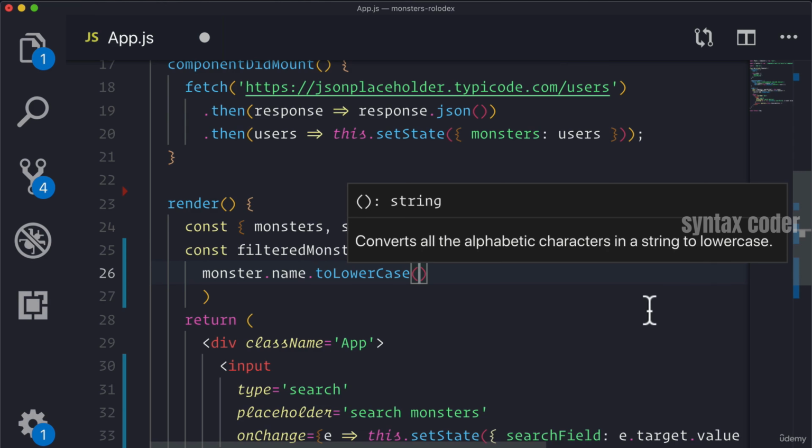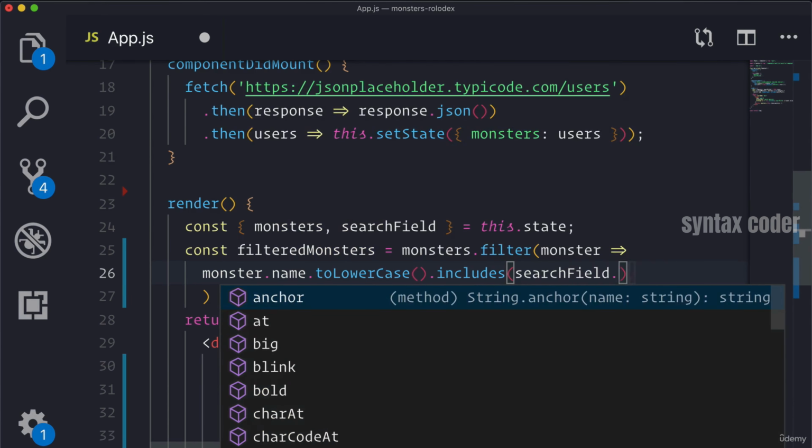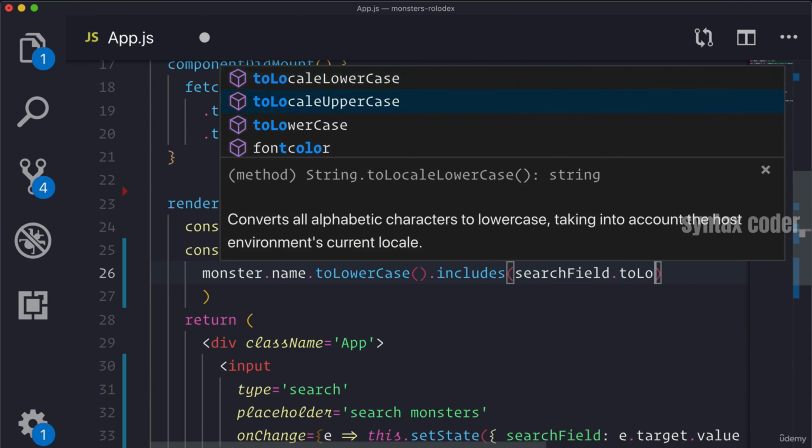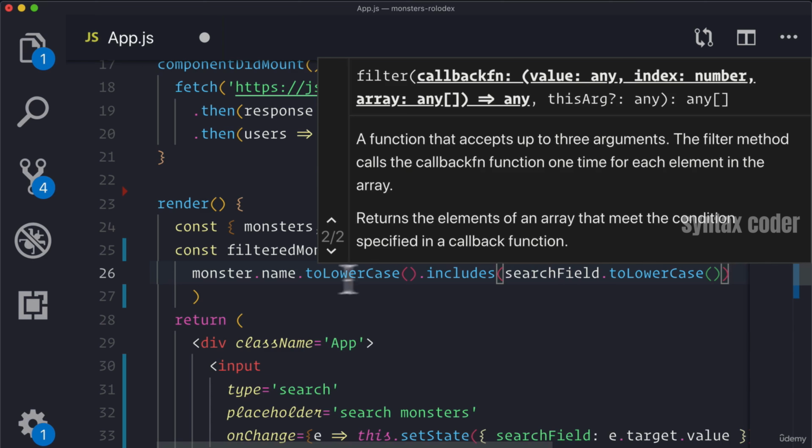And we want to do this because we don't want our search to be case sensitive. If we did, we would just not use the toLowerCase. And then we'll call .includes. What this includes method does is similar to our array method. It just checks whether or not the string value we pass inside of our includes is actually in the string that it's being called on. So here we'll use our searchField. And we also want to lowercase it because, again, we want to make sure that if the user types in capitals, we don't want that to be case sensitive either.